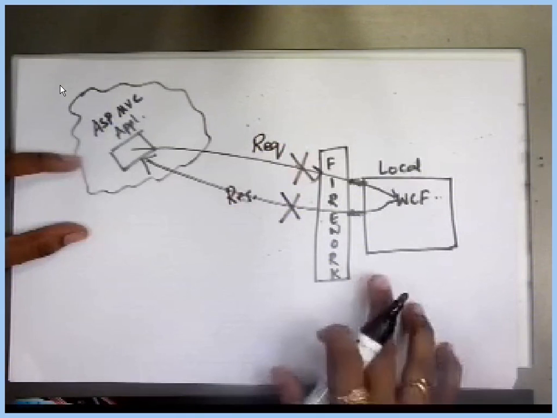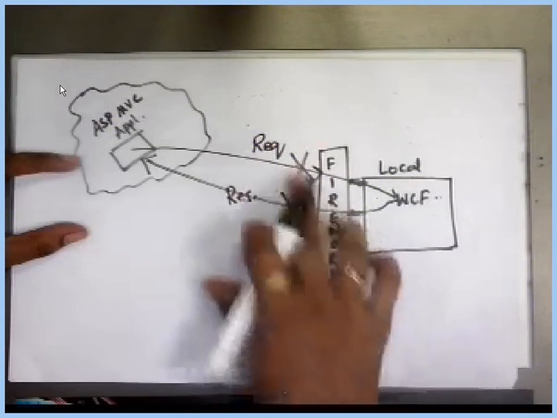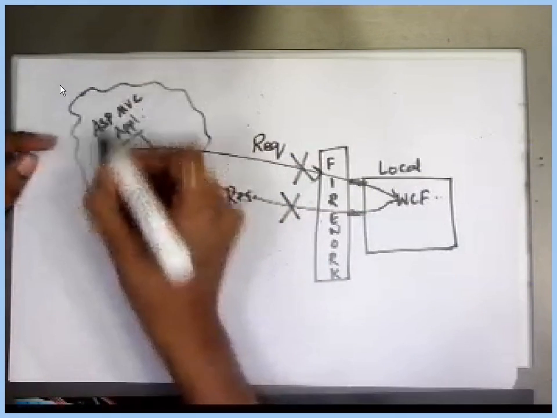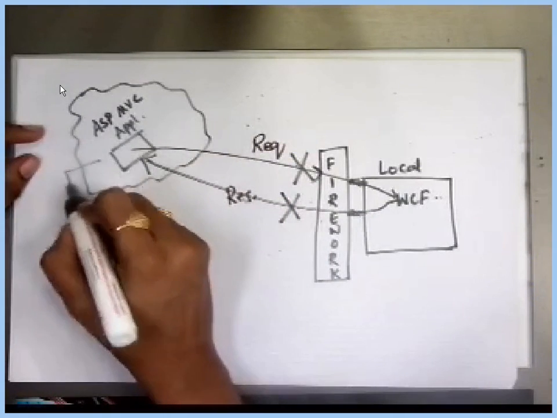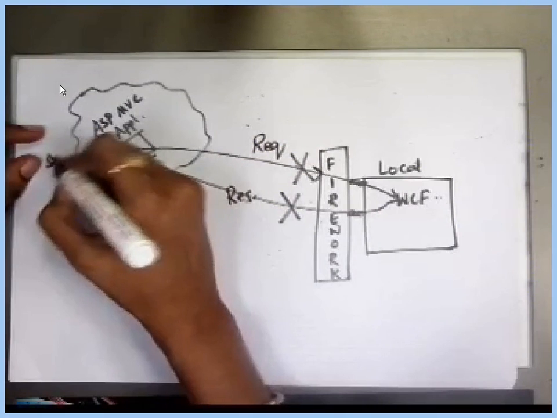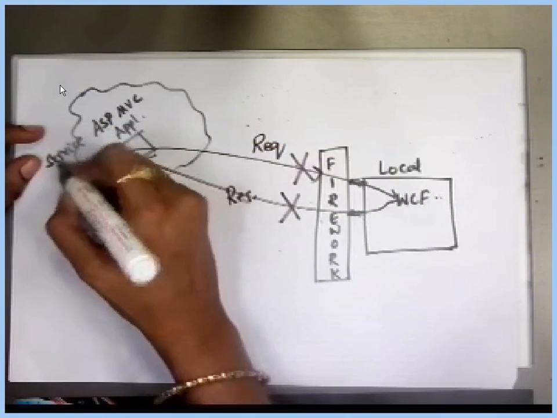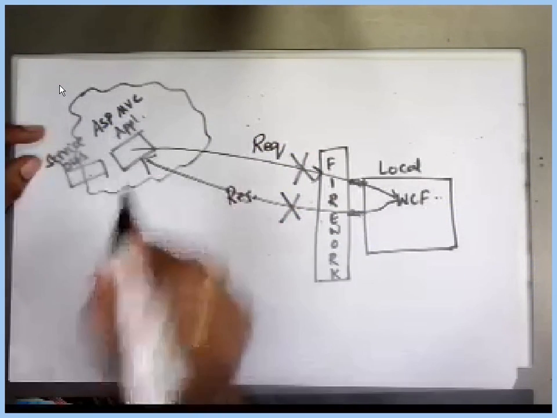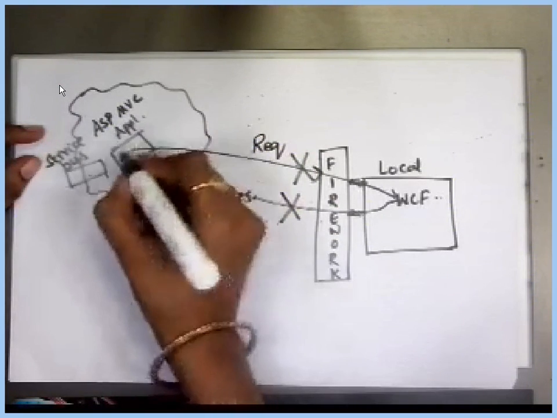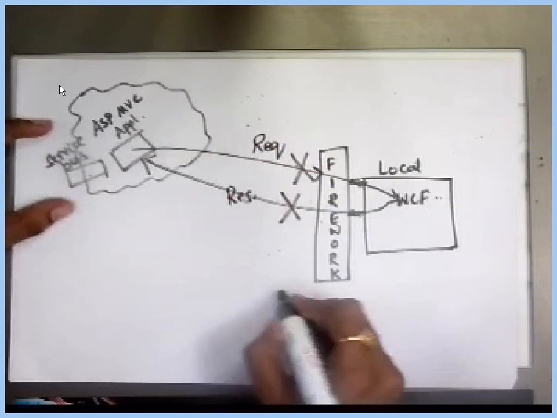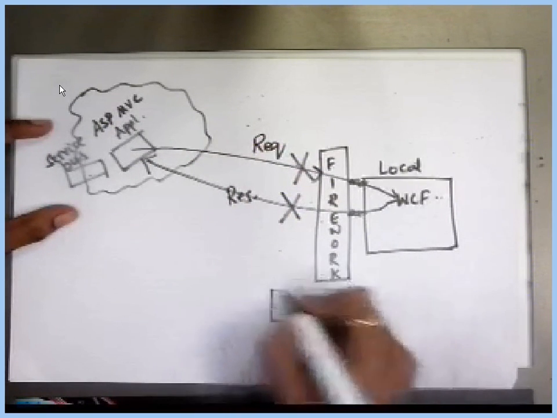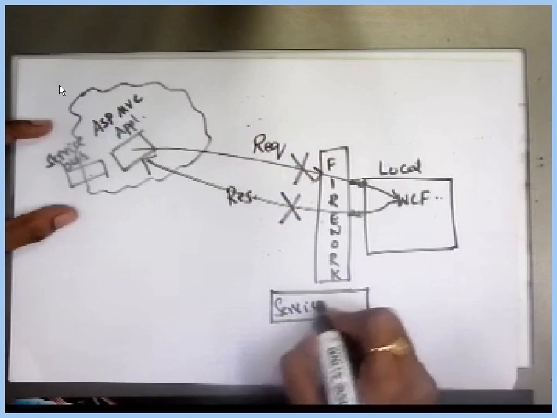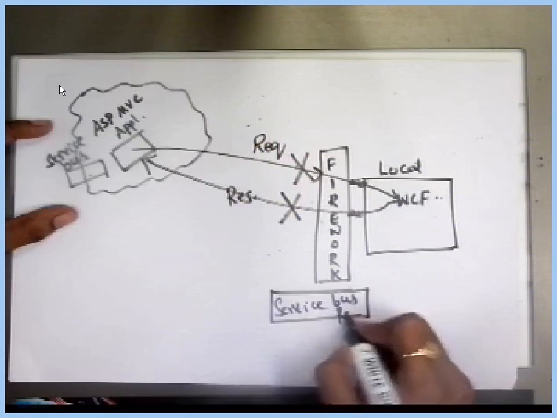In order to come out of this problem, what is the methodology I have to follow? In the cloud itself, I'll create one service bus. This service bus is nothing but a namespace. In this service bus, listen, there will be one service bus relay here.